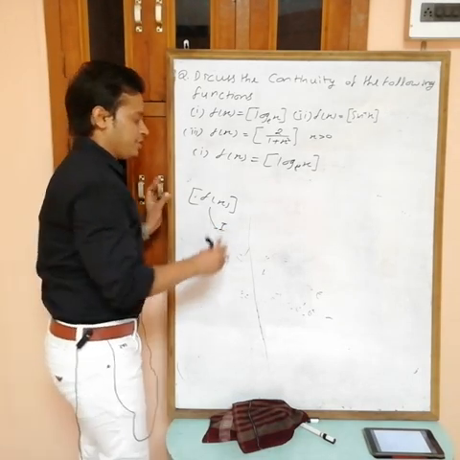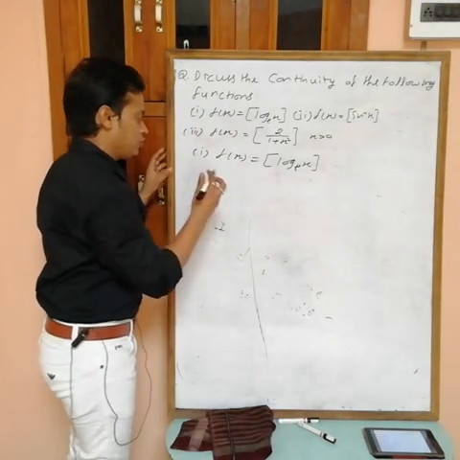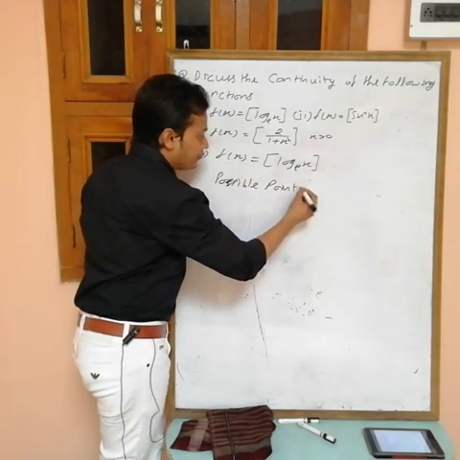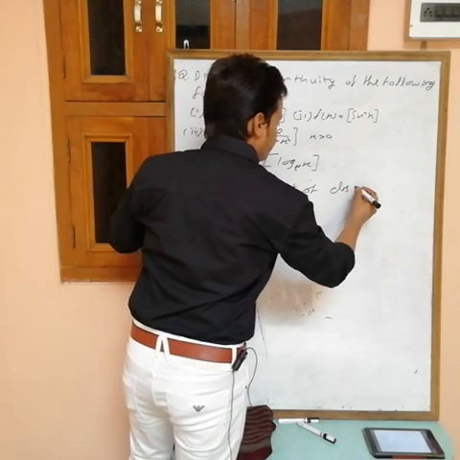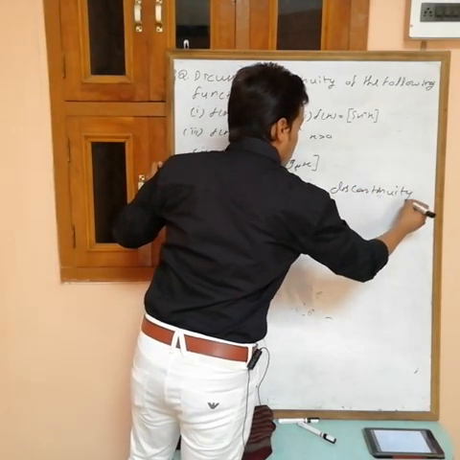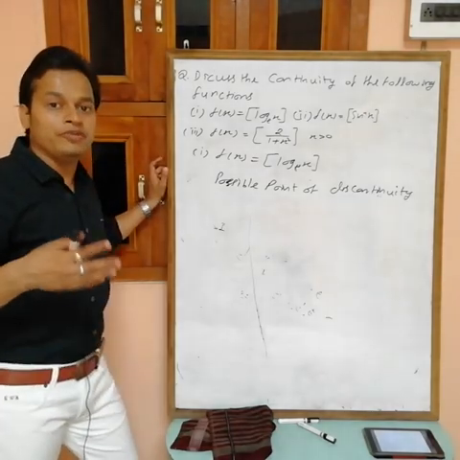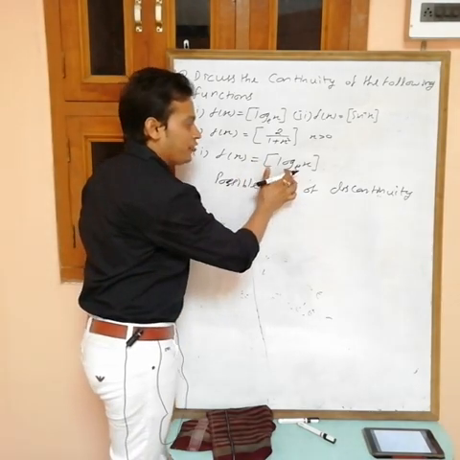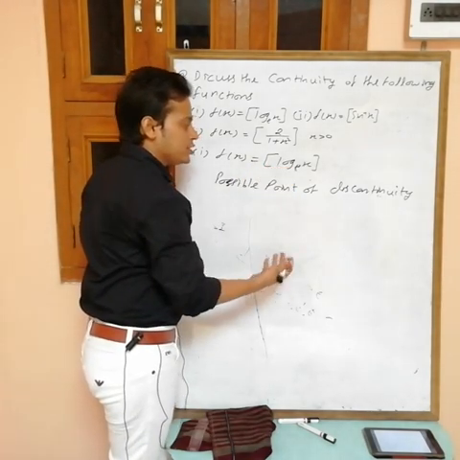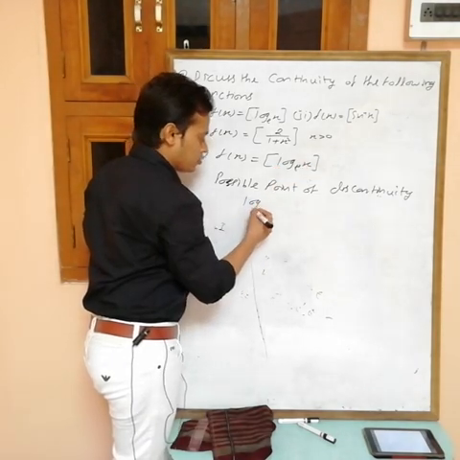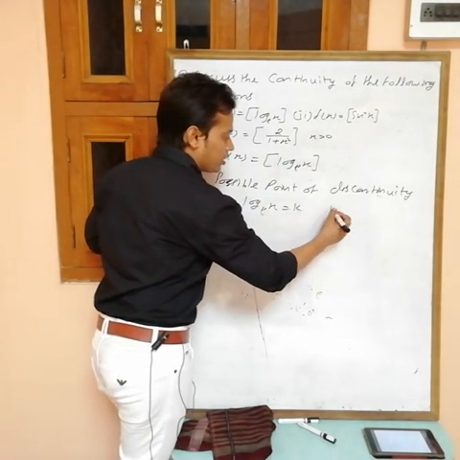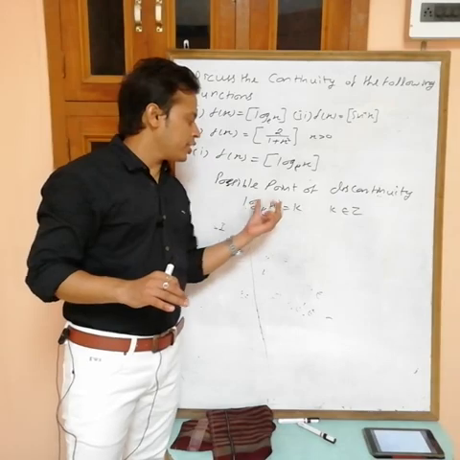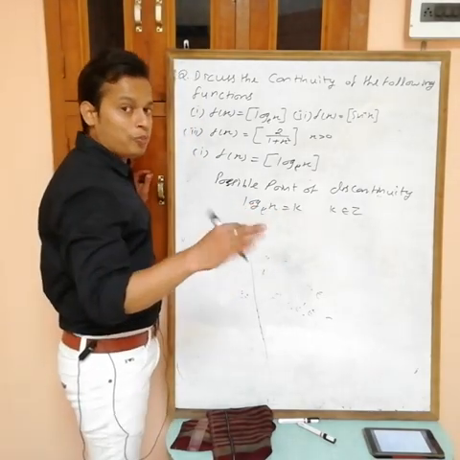So see, possible points of discontinuity. First we have to find the possible points of discontinuity, then we have to check the continuity at these points. So greatest integer of f(x) may be discontinuous at points where f(x) becomes an integer. Log x is equal to k, where k belongs to Z, k is any integer. We have to find the value of x such that log x becomes an integer k, but we want the point, it means the value of x.